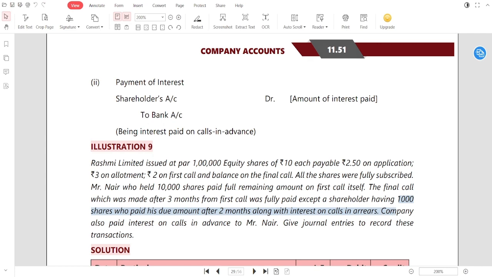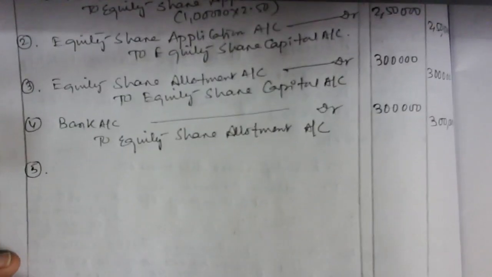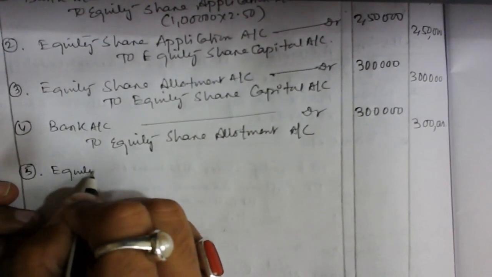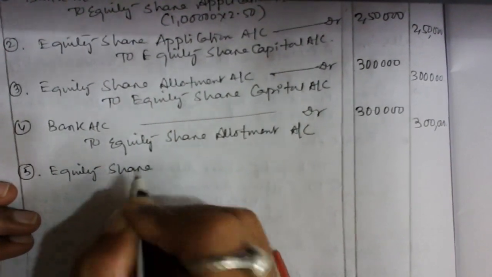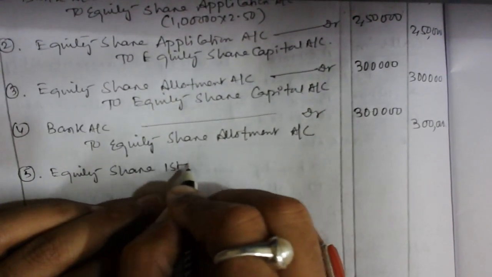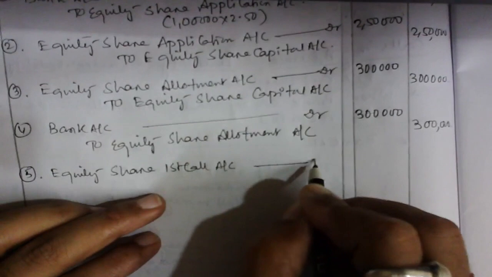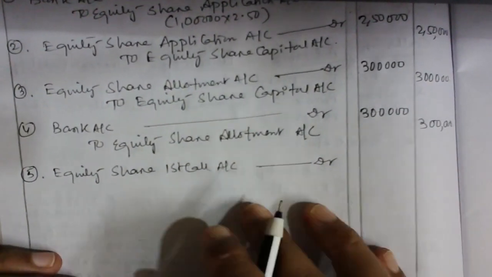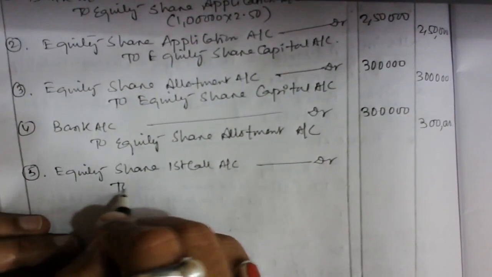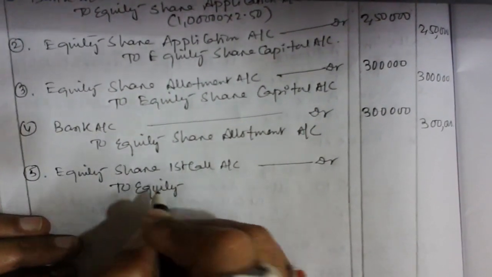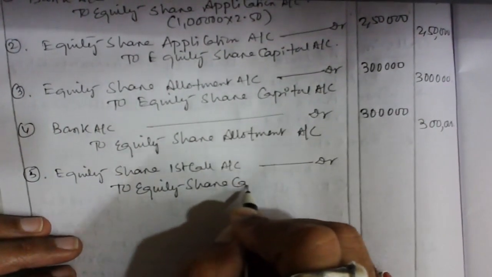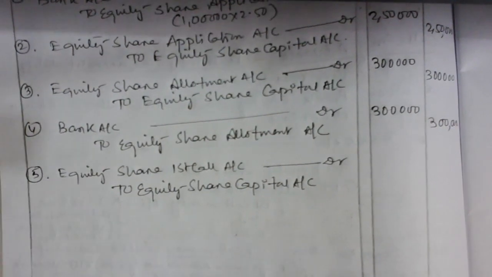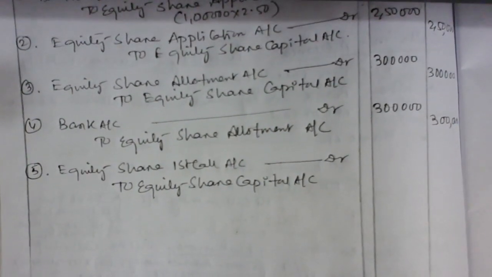चलिए solve करते हैं इसको एक बार. So first we need to make the due entry, guys. Due entry is very easy. Equity share first call account debit to equity share capital account. That is the journal entry we made.